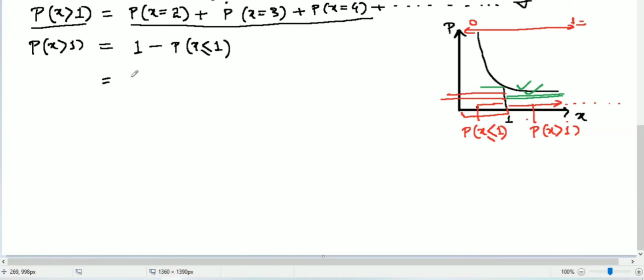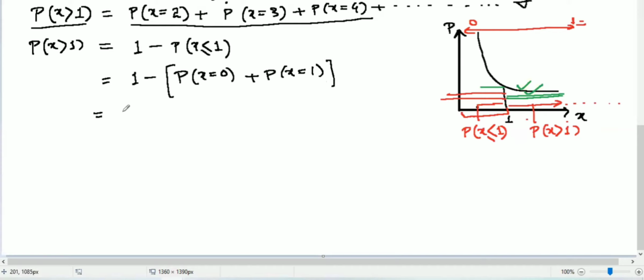Now let's do it. 1 minus probability of x less than or equal to 1, it means probability of x equal to 0 plus probability of x equal to 1.